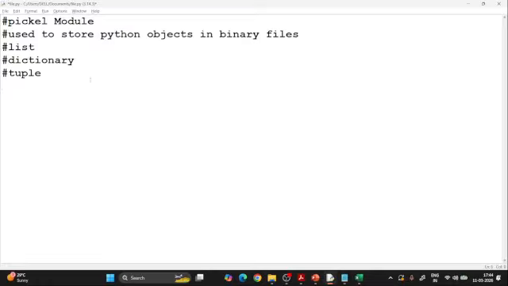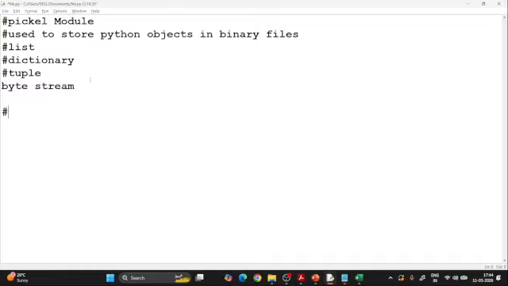So what will Pickle do? It will convert the object into byte streams, and that is called serialization, right? You must have heard about serialization. Byte stream means it will internally convert it into binary files, right? We need to see an example of it. We will definitely see that. But before that, there is one more thing.